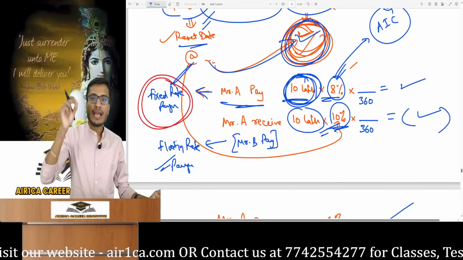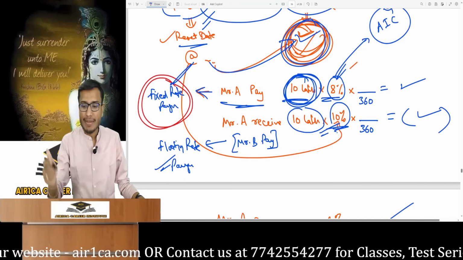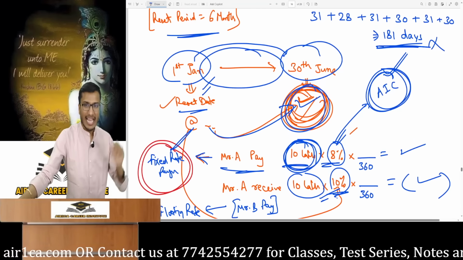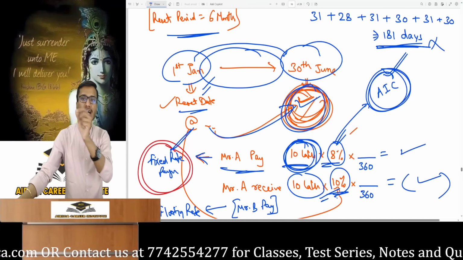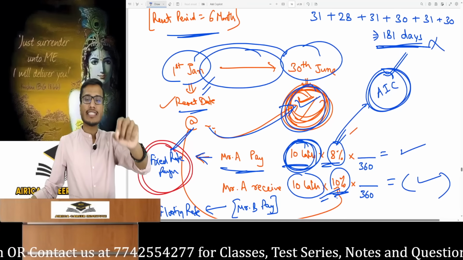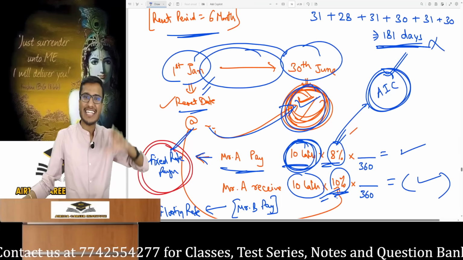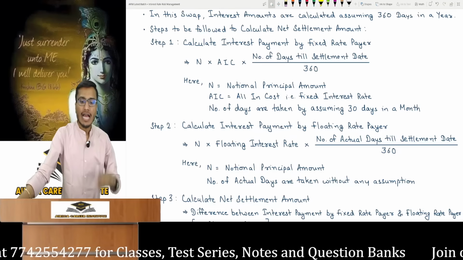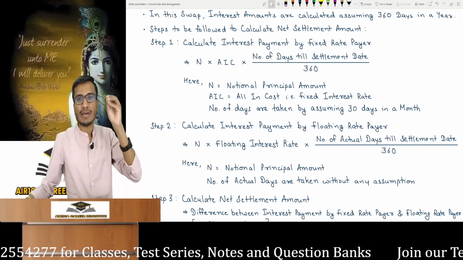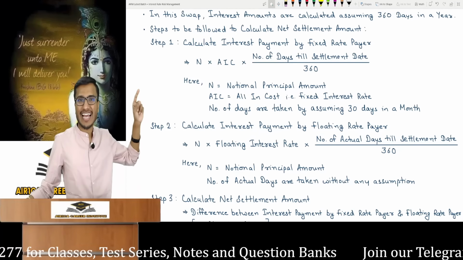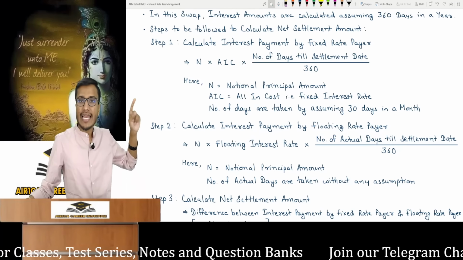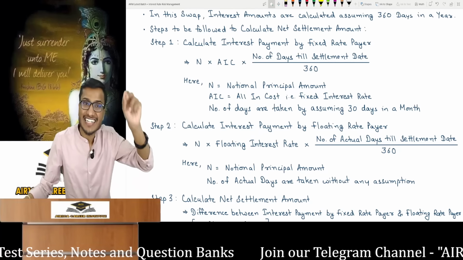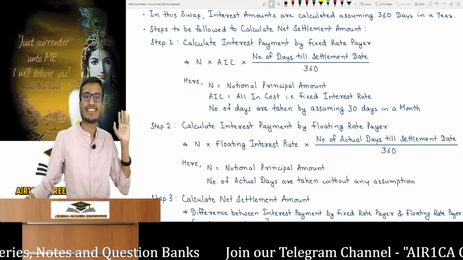This concept within a plain vanilla swap in the market is called the AIC rate, that is the all-in cost rate. In practical life, it will explicitly be written that the all-in cost rate in this swap is 8%. This simply means that whoever is the fixed rate payer in the swap will indeed make the payment at 8%. AIC, or all-in cost. Just understand the fixed interest rate is given, the wording is just for show.